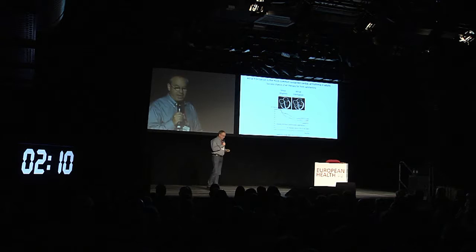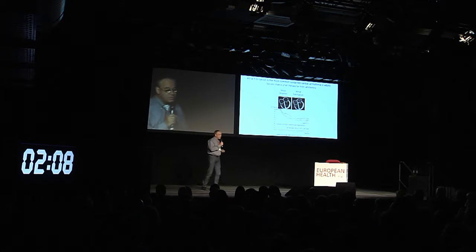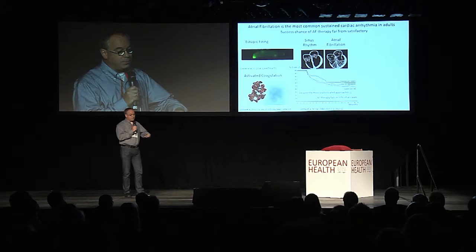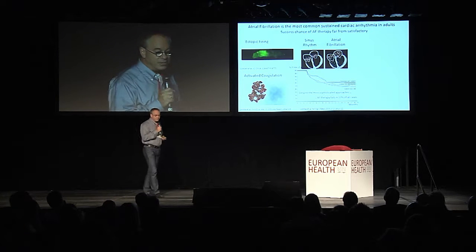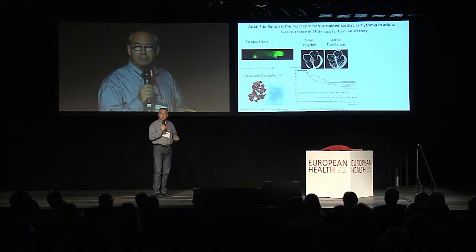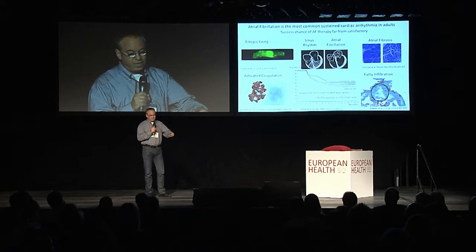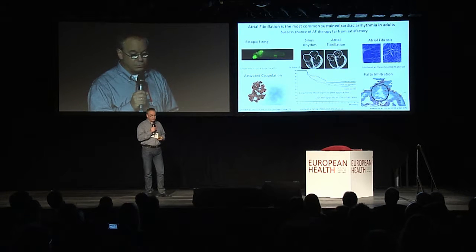Unfortunately, we are not good at treating atrial fibrillation yet. As you can see, even 12 months after initially successful treatment, even with the most sophisticated approaches we have nowadays, 50% of all patients are back in atrial fibrillation. Why is that? That is because atrial fibrillation is a multifactorial disease with ectopic firing of muscle cells in the atria, activated coagulation, connective tissue formation, and also fatty infiltration, all contributing to it.